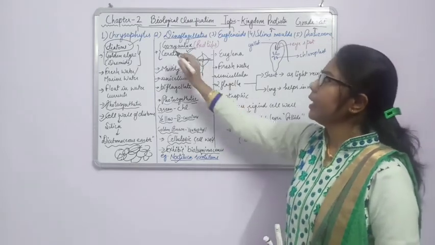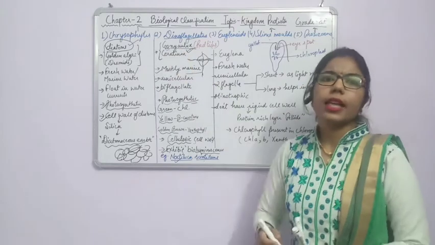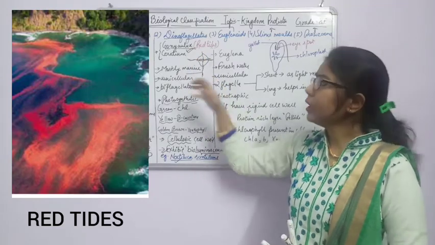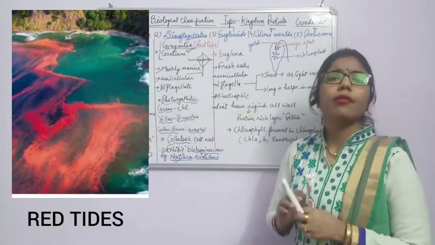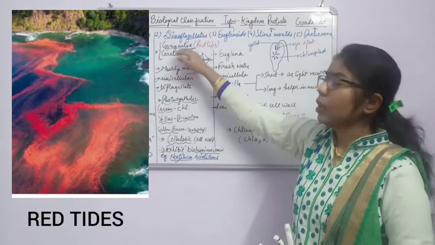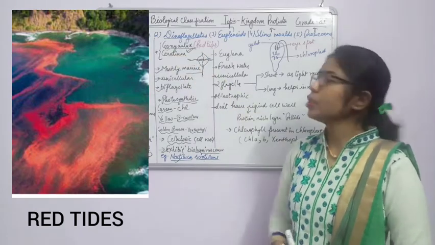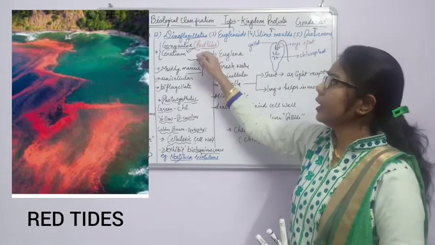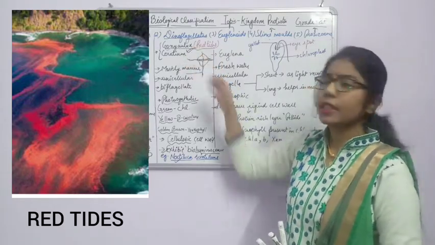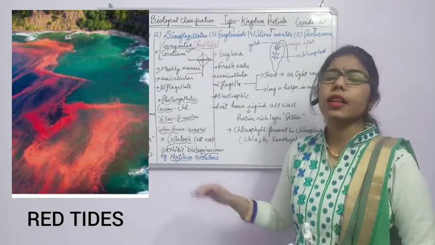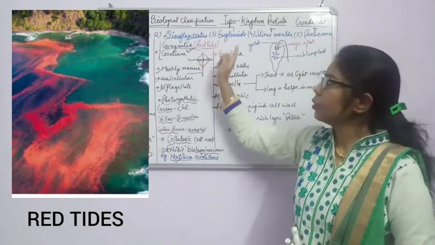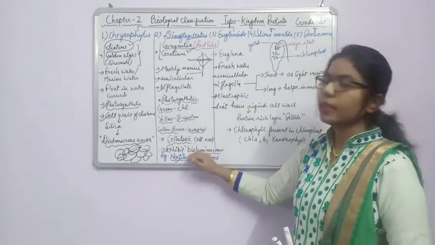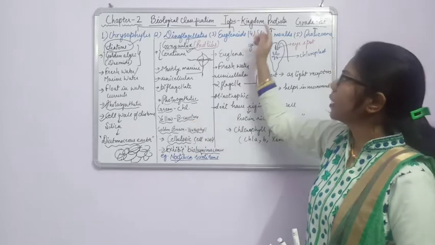Here, one more thing, as we are talking about the Gonelex. If you see the members or the colonies of this Gonelex, what are they forming? They are forming red color. All over, all the sea will become red in color. That's why we say it's a red tide, or sometimes we say red algae. Why? Because it is creating a red color in the whole sea due to the presence of this Gonelex. Fine. Now we have completed the second member of the kingdom Protista.